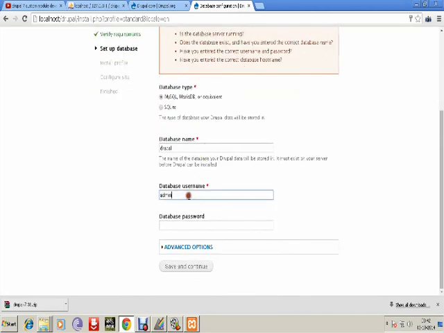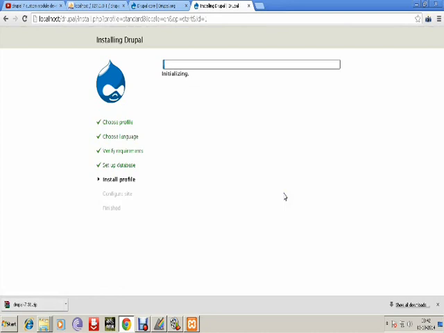Sorry guys, I made a mistake. The database username and password must be given correctly. In our localhost we just need the database username as root, so I change my database username from Drupal to root, and leave the database password empty. Now I click save and continue. So I think it's working.